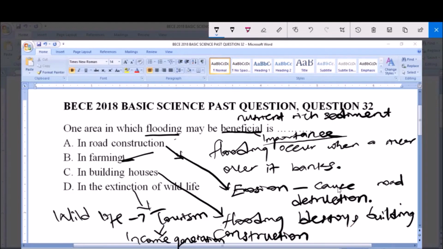It is not beneficial in terms of road construction, because it leads to destruction of roads. Likewise, it leads to destruction of buildings, that's houses, and since it leads to the extinction of wildlife, it is not important there either. But in the aspect of farming, flooding is important because it helps to deposit nutrient-rich sediments, which is important for maximum plant production. So our answer to this question is B